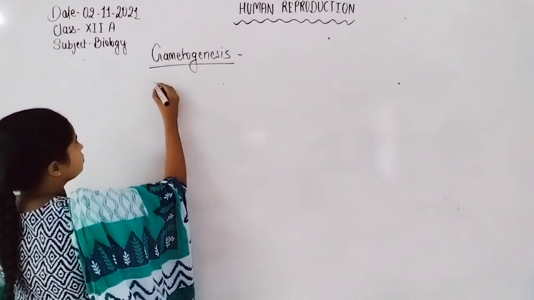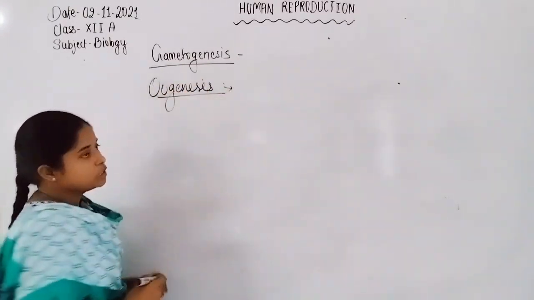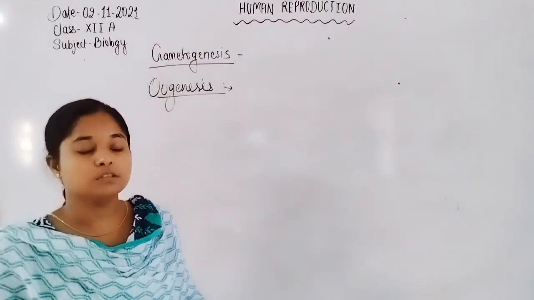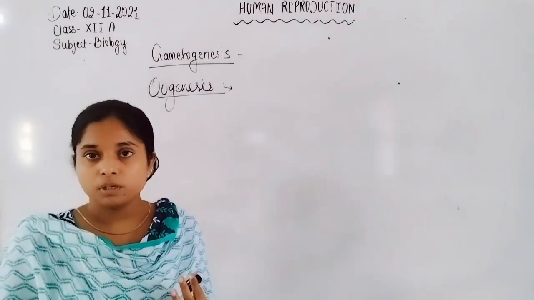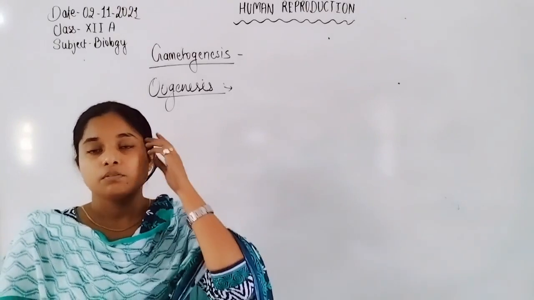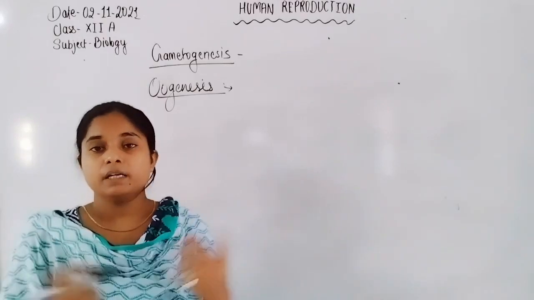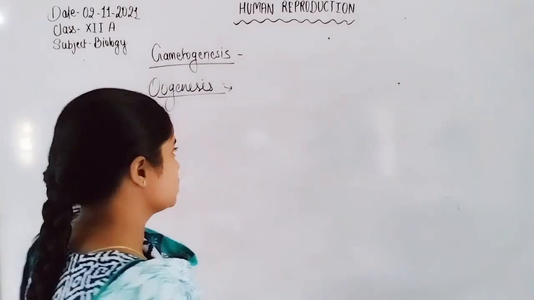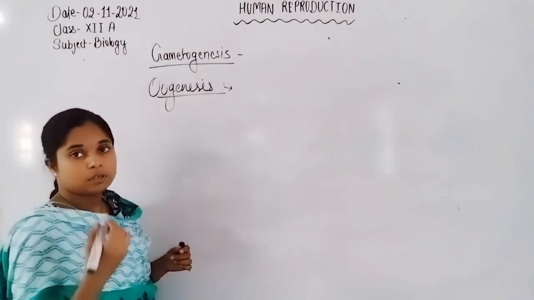The oogenesis process takes place in females. The formation of ova results from the oogenesis process, and like in males, it is also controlled by hormones. The oogonia present inside the ovary undergo formation of ovum. But oogenesis is a more complex mechanism if we compare it to the spermatogenesis process. Now let us discuss the oogenesis process with the help of a flow chart.